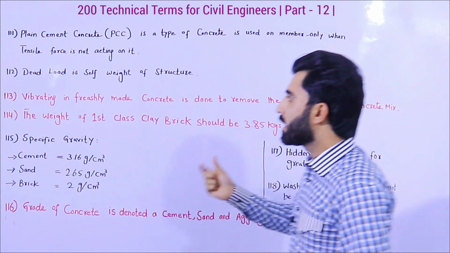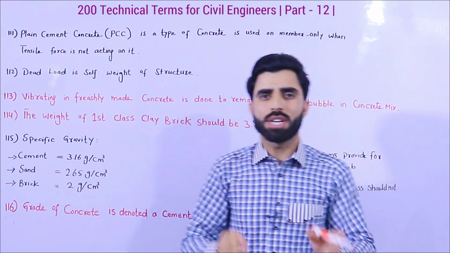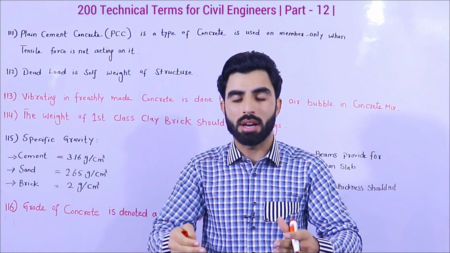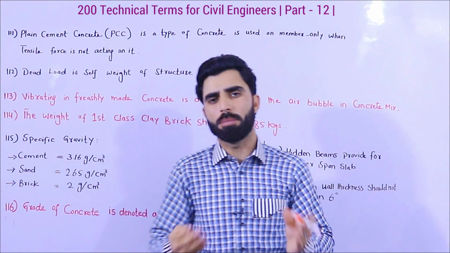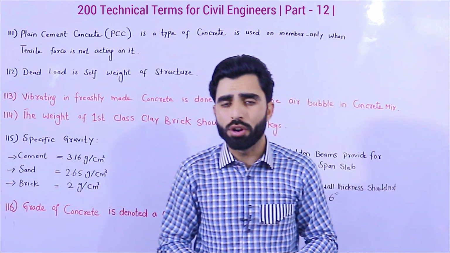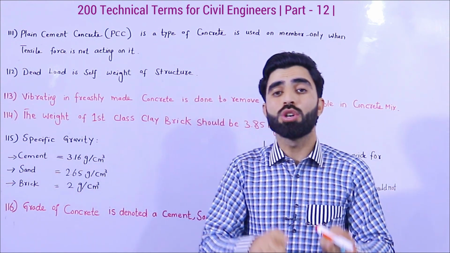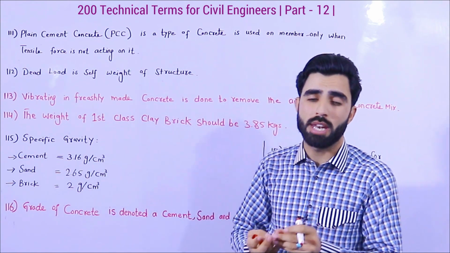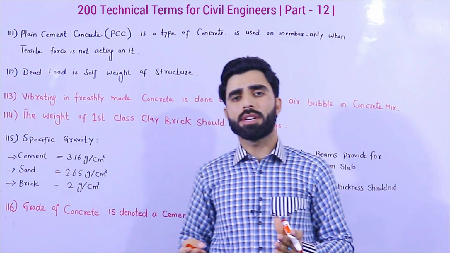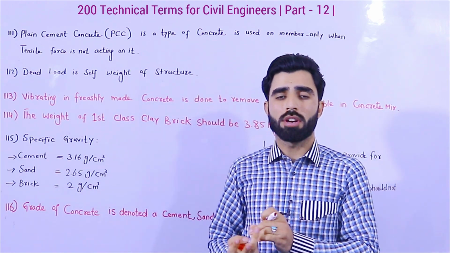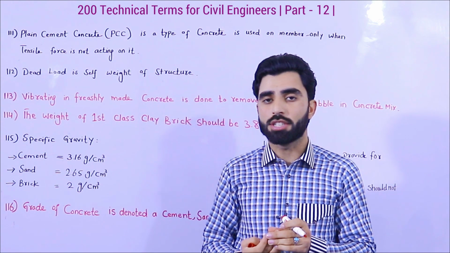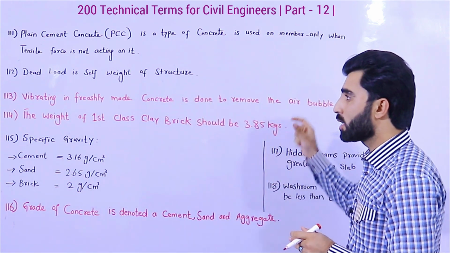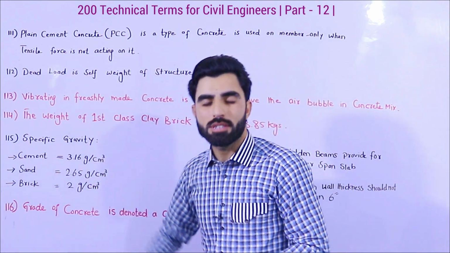The second one is dead load. If someone asks you what is dead load, because we have different types of loads acting on a building or any other structure, for beam, column, slab, etc. Remember one thing, dead load means self weight of structure, self weight of beam, column, slab. So what is self weight of structure? The total weight of beam, column, slab, etc. or footing. So dead load means self weight of structure.